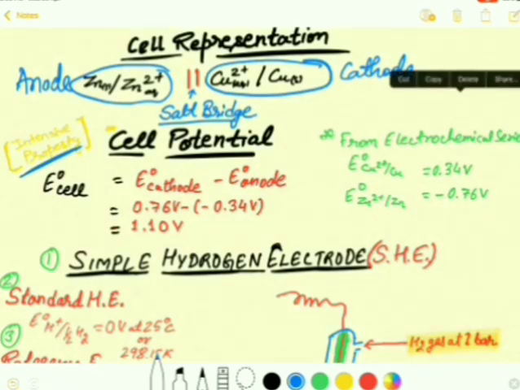So in order to find the cell potential of the given particular cell in which the redox reaction is taking place, we have to use the formula that you can see here. E naught of the cell is equal to the standard electrode potential of the cathode minus the standard electrode potential of the anode. Here E naught represents the standard electrode potential, right? Standard reduction potential, you can also say.